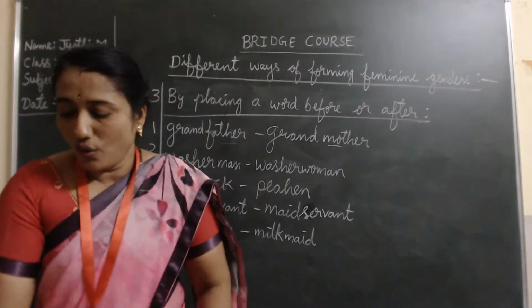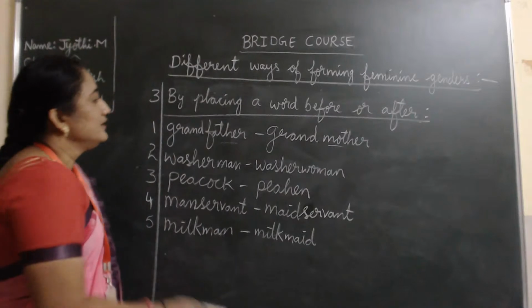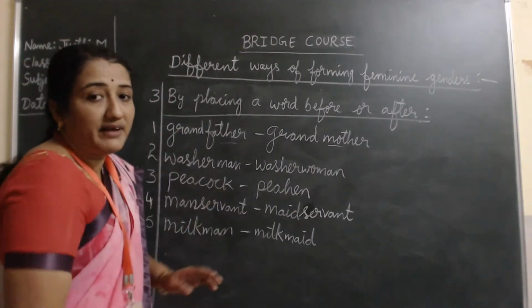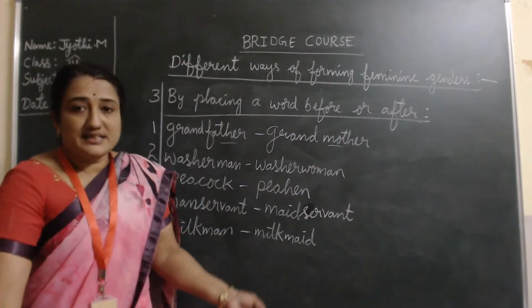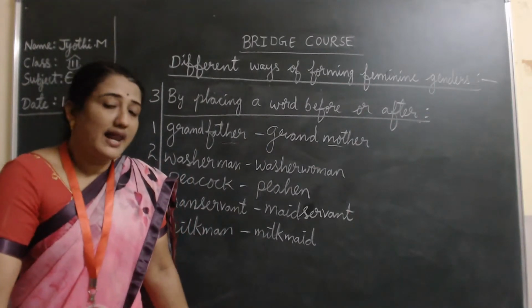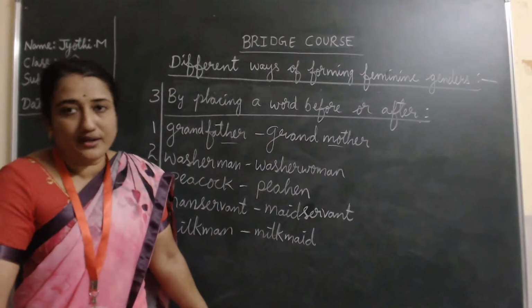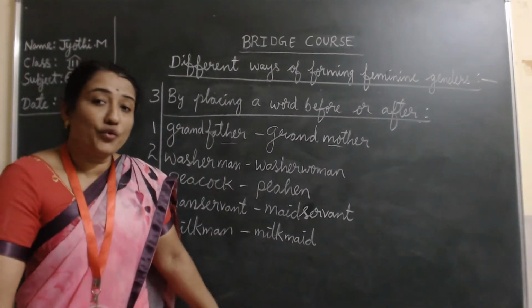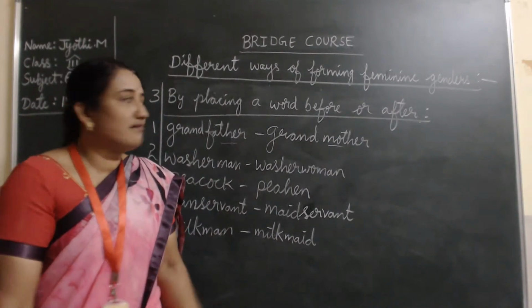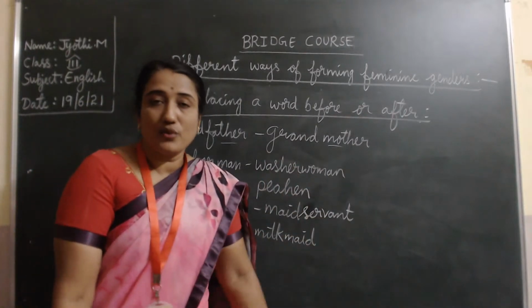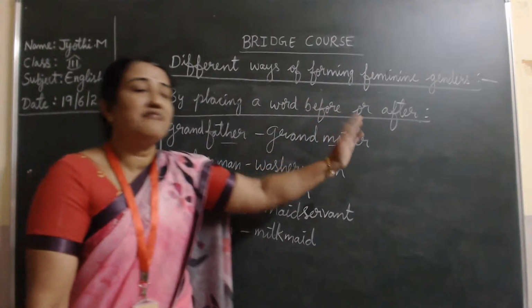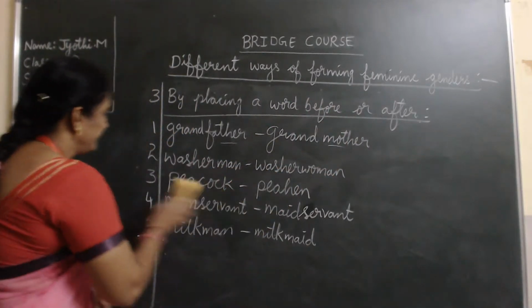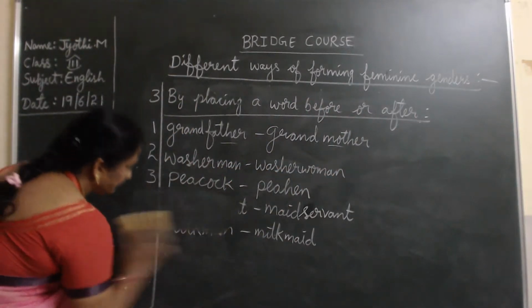Now let us do one activity. Shall I erase it? Today, whatever I have explained, I told first genders. A gender is a word which comes from the Latin word. Yes, you have to take it. Then the 4 different types of the genders. Then I gave the definition of masculine and feminine. Then different ways of forming the feminine gender, with the examples.